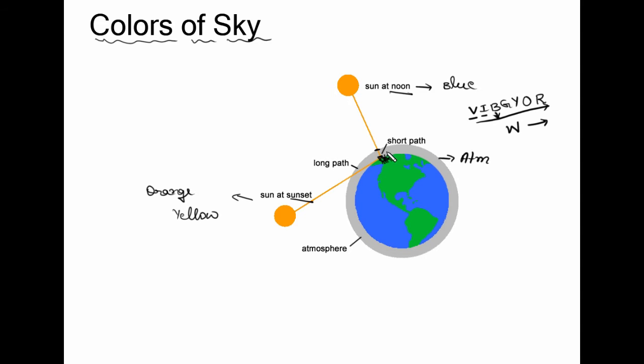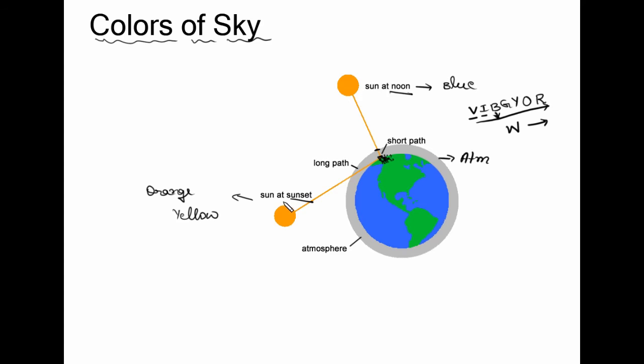Because of the deviation produced, because of the scattering here in atmosphere. Fine. You can ask, actually violet and indigo scatter more compared to blue, but why do we see the sky as blue? Because human eyes are more sensitive towards blue color compared to violet and indigo. That is why we see the sky blue during these hours, that is during noon.